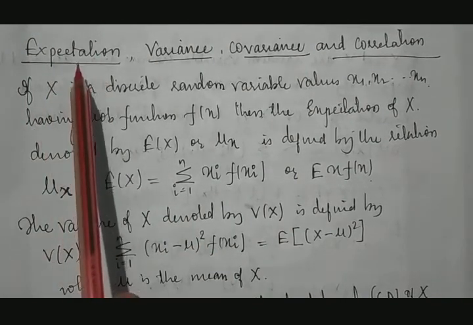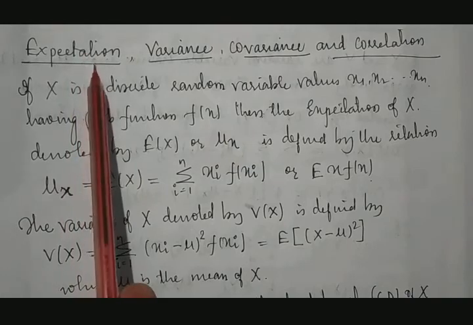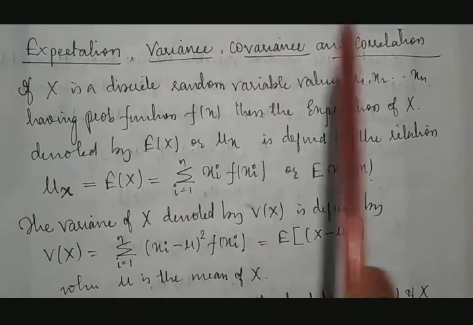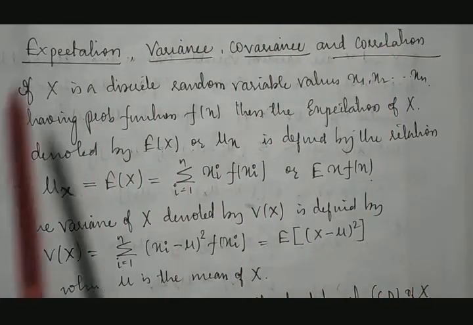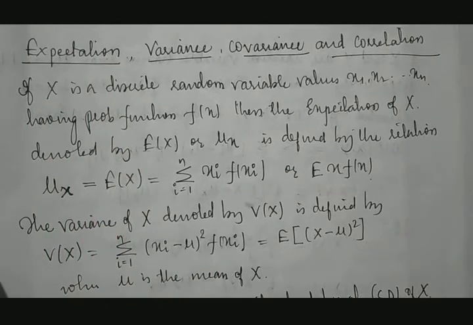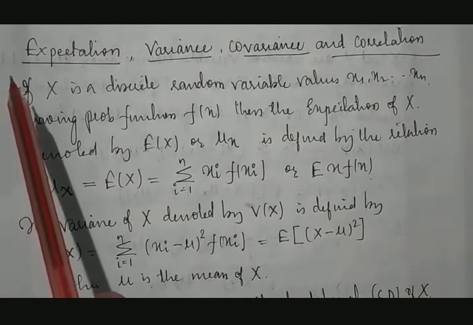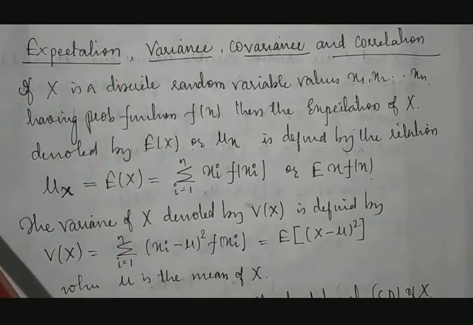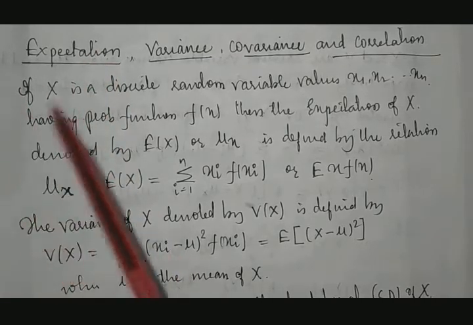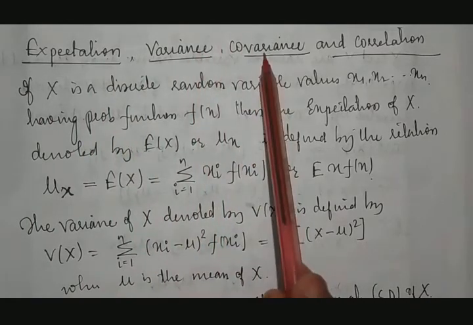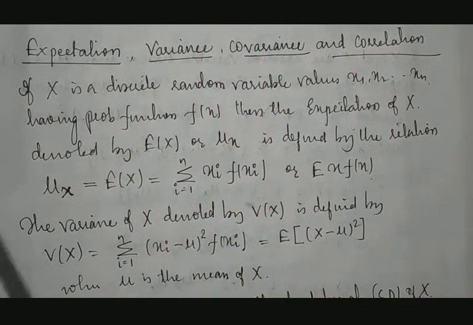The first result we are going to discuss is expectation, then variance, covariance and correlation. I'll give you the meaning for this. What is the meaning of expectation? In simple words, expectation is nothing but mean, which we already discussed in a previous module. Variance we all know, then covariance, then correlation.